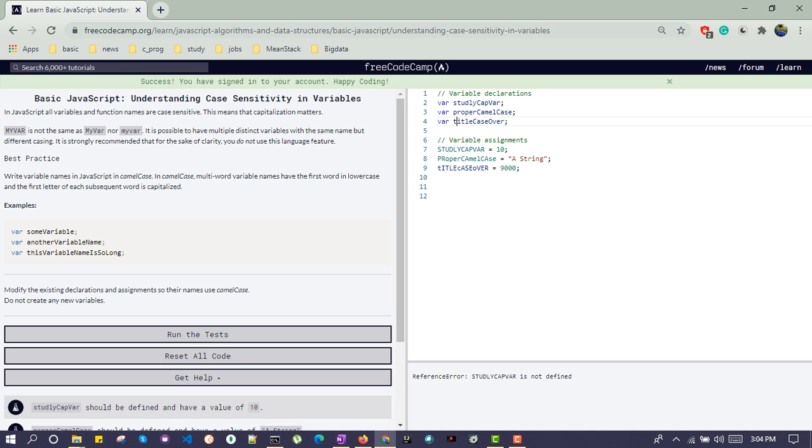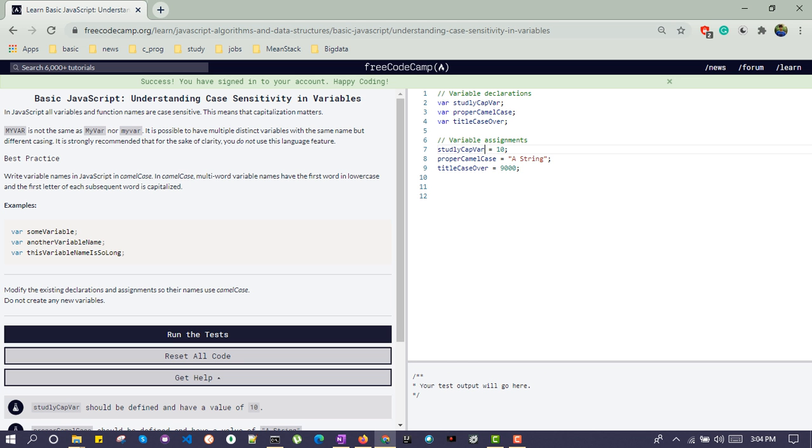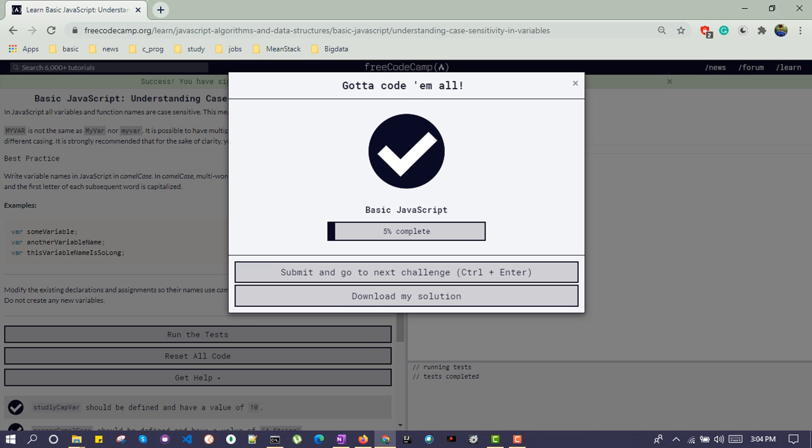And the same variables we need to use while reassigning. So we just need to change this one. The same goes for properCamelCase and studlyCapVar. And let's execute this one. So we are passing this challenge. Let's move to the next one.